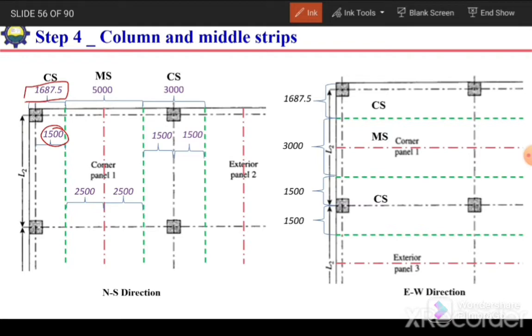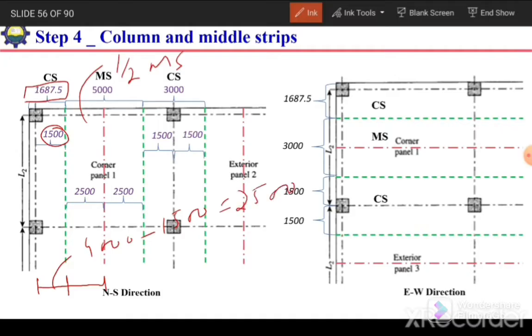So the width of half middle strip will be equal to the distance between the center line of the column up to the center line of the panel, minus the width of this portion. So this total is 4000, we need to subtract this width 1500, so it will become 2500. So 2500 millimeter will be the width of half middle strip for exterior panel.